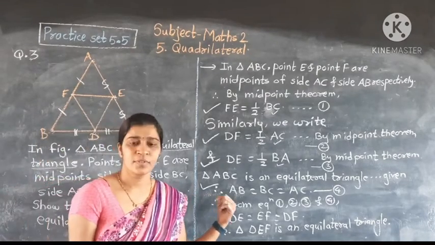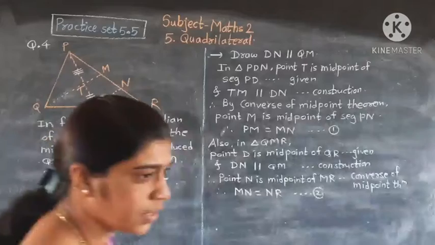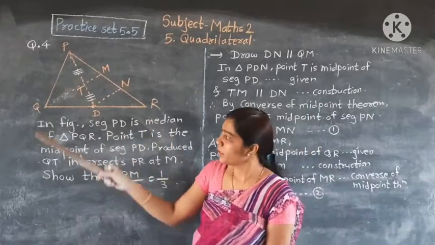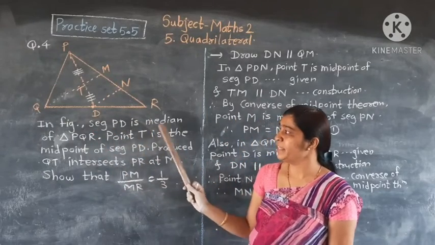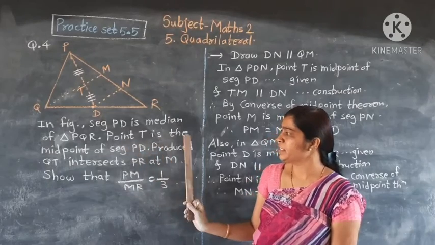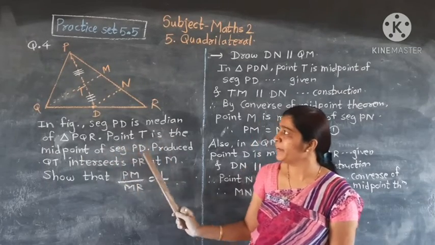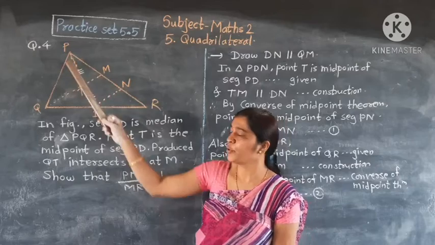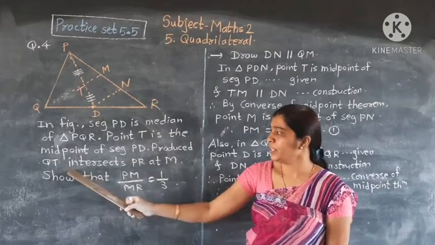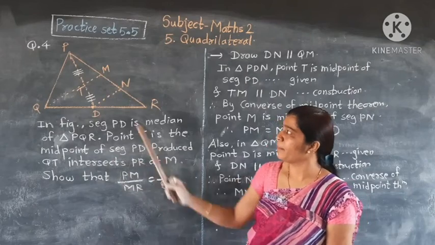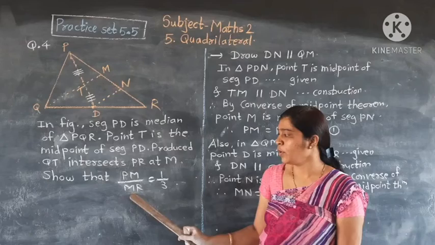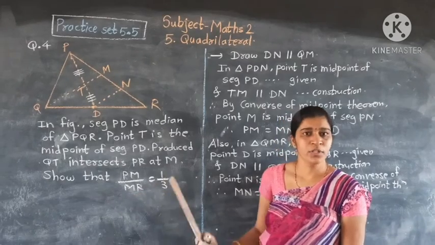Understand? One more example is given. Now see the last example. In the figure, segment PD is the median of triangle PQR. Point T is the midpoint of segment PD. Produce QT to intersect PR at M. Show that PM upon MR is equal to 1 upon 3.